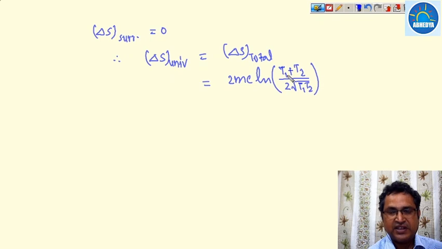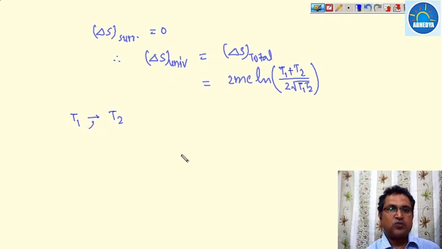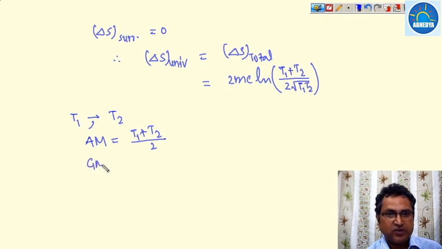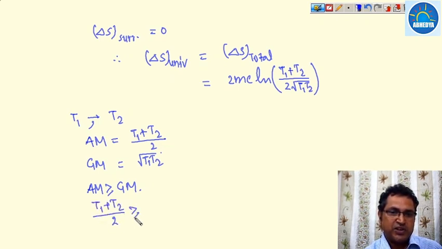Now we have to check whether this is increasing or not. T1 and T2 are positive quantities. The arithmetic mean of the two is T1 plus T2 upon 2, and the geometric mean is under root T1 T2. We always know from mathematics that the arithmetic mean is greater than or equal to the geometric mean. So T1 plus T2 upon 2 is always greater than or equal to under root T1 T2.